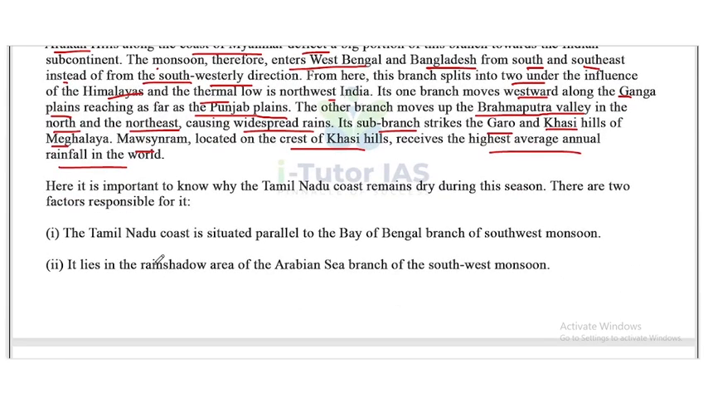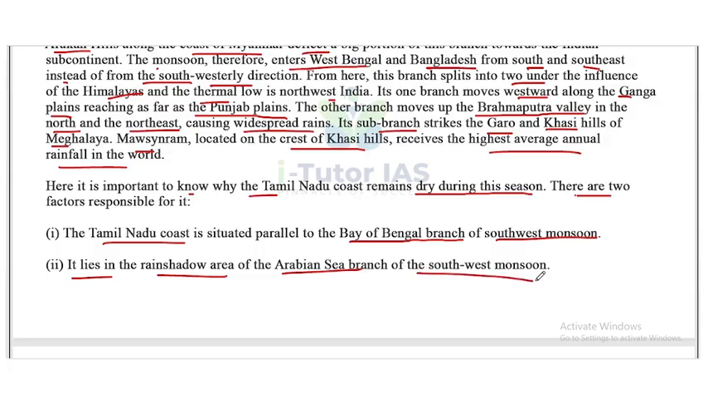Now, here it is important to know why the Tamil Nadu coast remains dry during this season. There are two factors responsible for it. First one, the Tamil Nadu coast is situated parallel to the Bay of Bengal branch of the southwest monsoon. And second one, it lies in the rain shadow area of the Arabian Sea branch of the southwest monsoon.